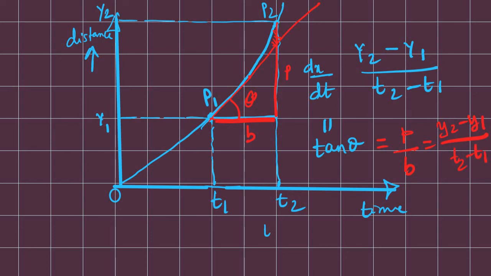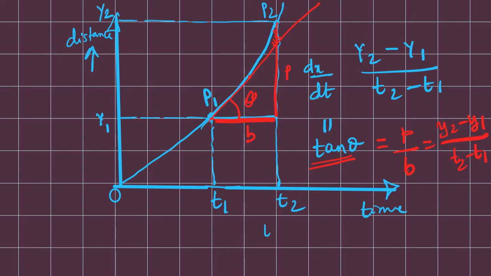Because there is no sign convention in time, I am not giving any sign convention here. So this will give you the speed at that instant of time, y2 minus y1 over t2 minus t1, expressed in terms of tan theta, which is the slope of the graph. I think you are very clear here, and it is very helpful for you all.